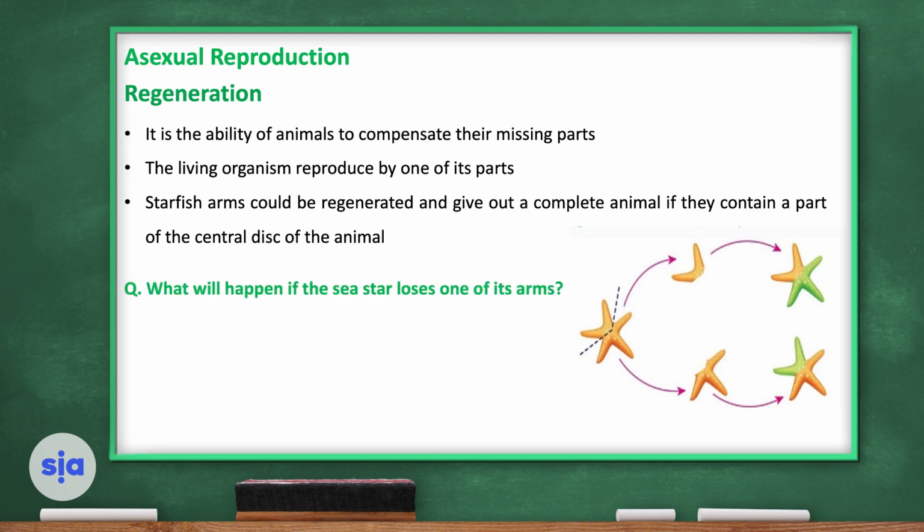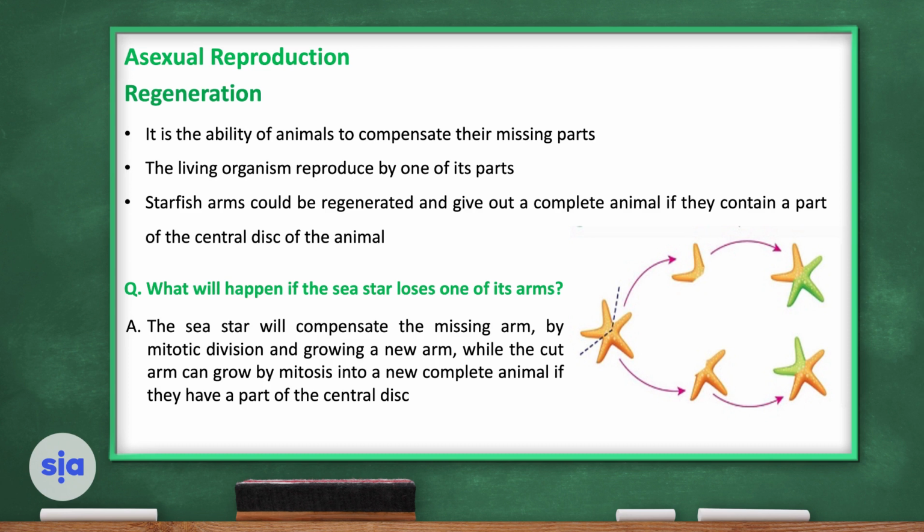So what do you think? What will happen if the sea star loses one of its arms? It will compensate the missing arm by mitotic division, or what we call regeneration asexual reproduction.